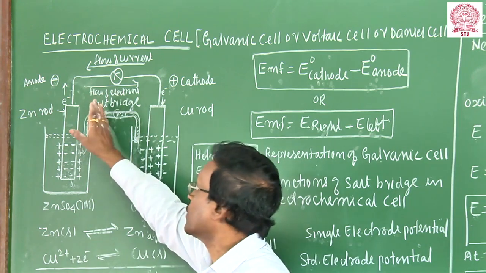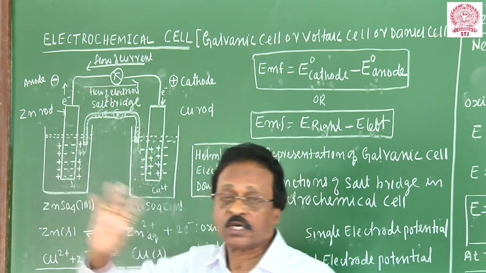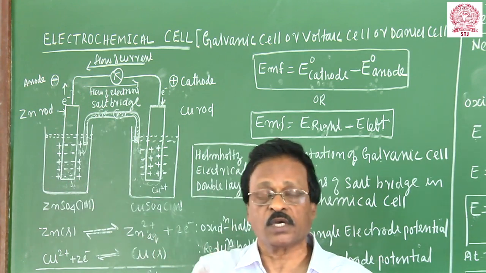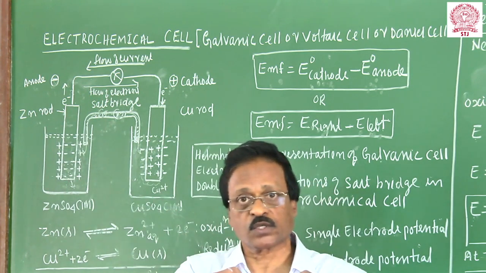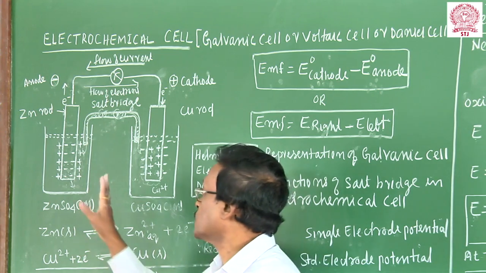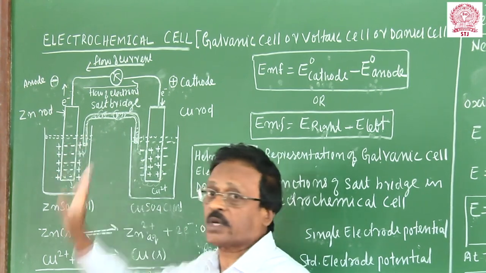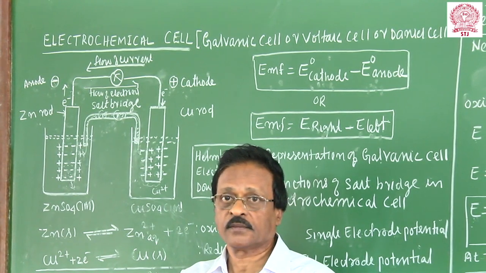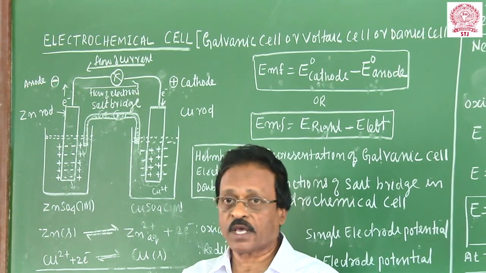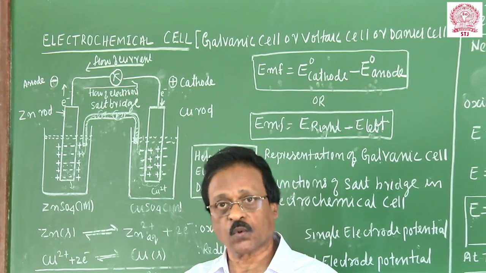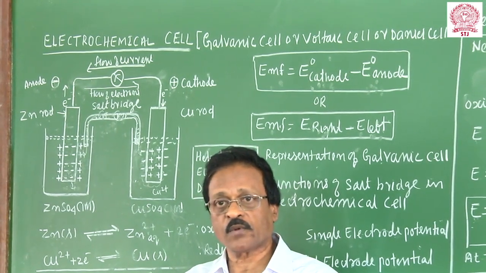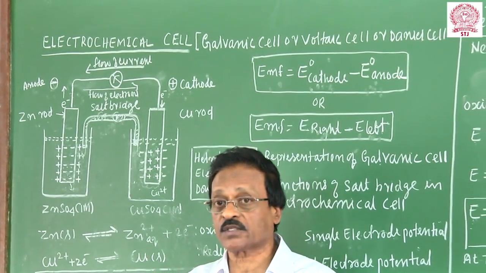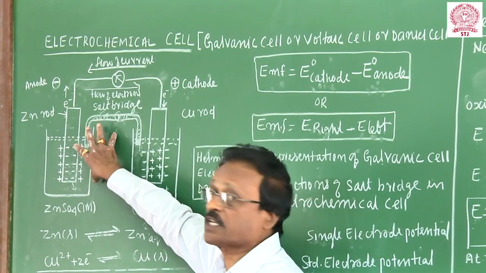In all electrochemical cells, a salt bridge is used. In electrolysis, no salt bridge is used. Electrodes are dipped in the same solution. One more important difference: the electrochemical cell, as I told you, is spontaneous. You know what spontaneous is? The reaction which takes place on its own, without an external agency, is called spontaneous. This galvanic cell is spontaneous.